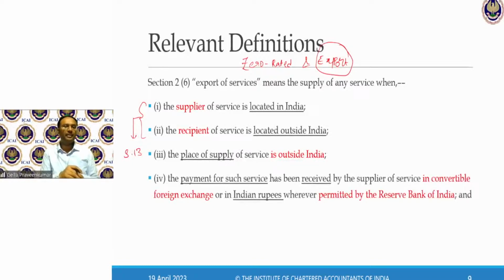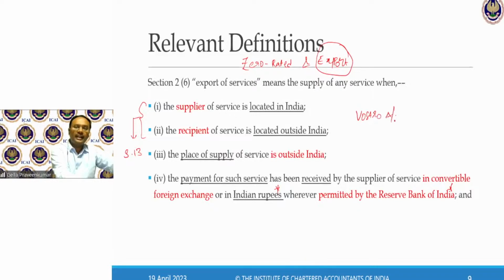Point number 4, payment for such service has been received by the supplier of service in convertible foreign exchange or INR. INR is an exception, where it is permitted by RBI. Only when there is a permission as per FEMA regulations, RBI provisions, I receive money in INR. Example, money deposited in a Vostro account in INR.